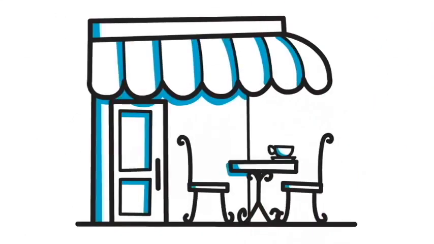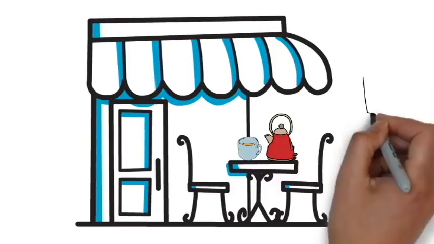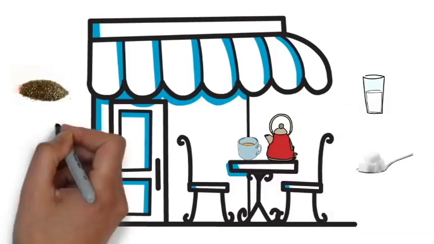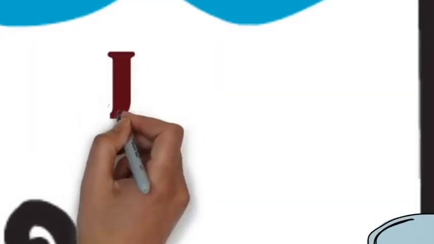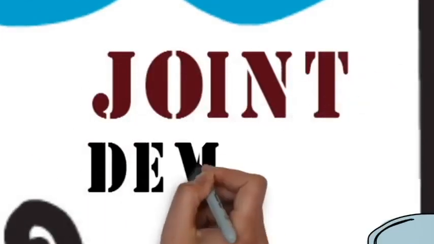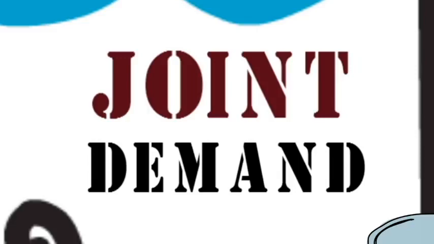Have you ever demanded tea? Have you ever thought that you cannot demand tea without demanding milk, sugar, tea powder and water, which are necessary for making tea? When two or more goods are demanded jointly to satisfy a single want, we call it joint demand.